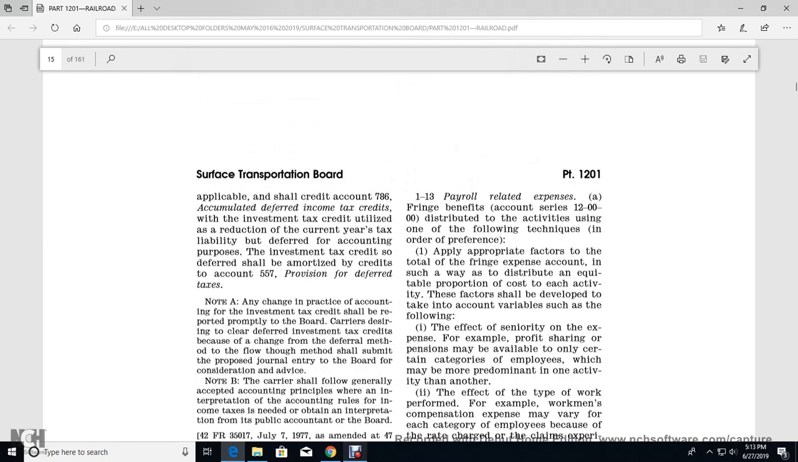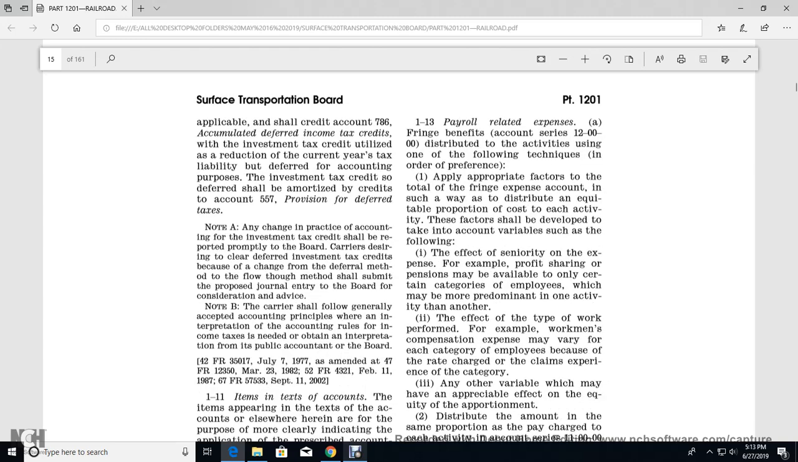113. Payroll related expense for the fringe benefit account with the 12000 shall be distributed with the activities within one of the following techniques in order to profit supply with the proactive of the total fire and experience expense account. In such a way the distributed equivalent portion of the cost of each for the activity of the factory shall develop with the take of the account with the variables of the following.